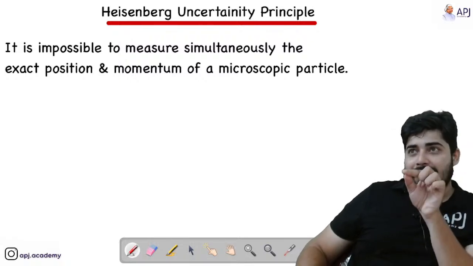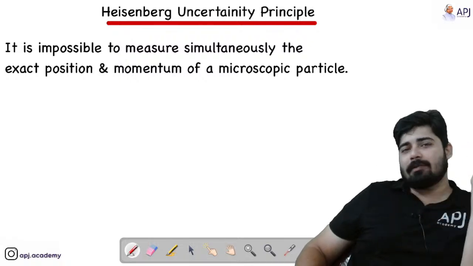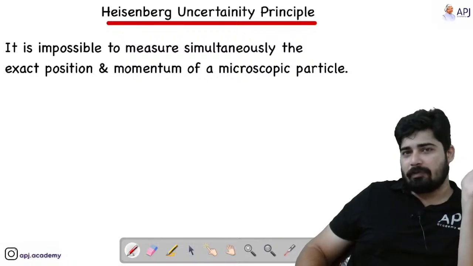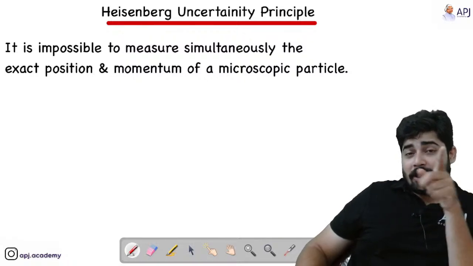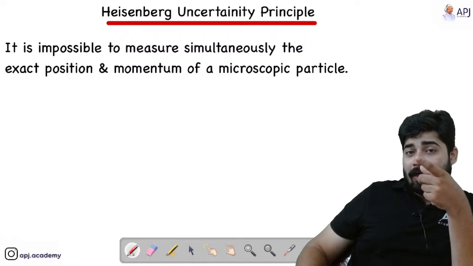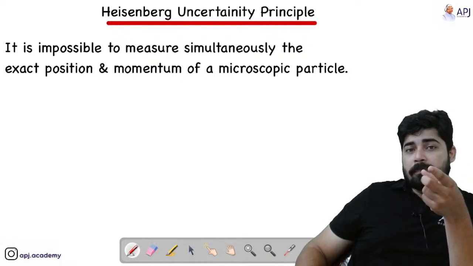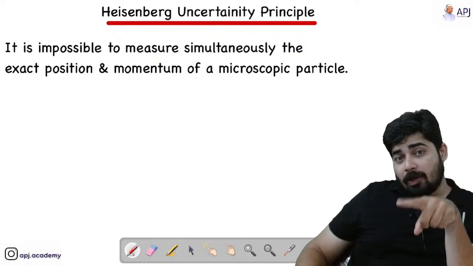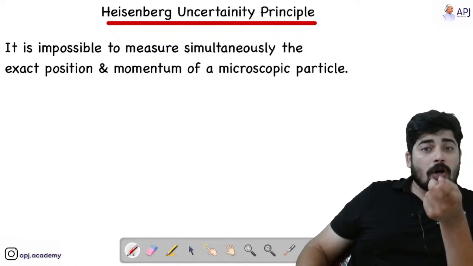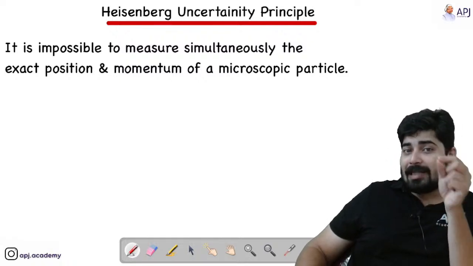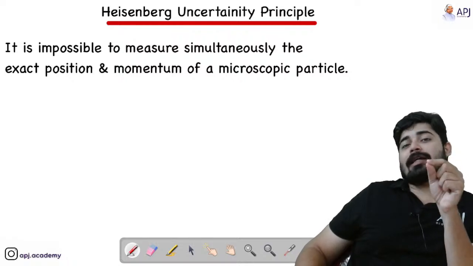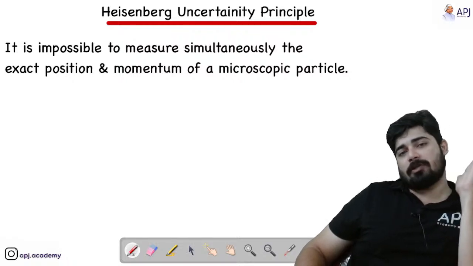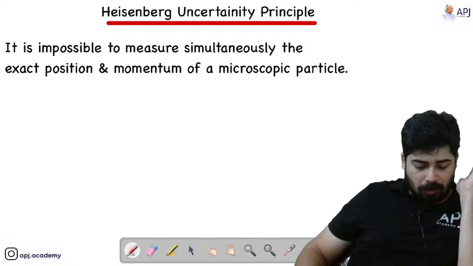If you can locate its position, then momentum or its velocity cannot be calculated. That means its direction of motion or its path cannot be determined. If you can determine the velocity, then you have lost the electron. At the very next nanosecond, you cannot spot the electron. This is what Heisenberg told.